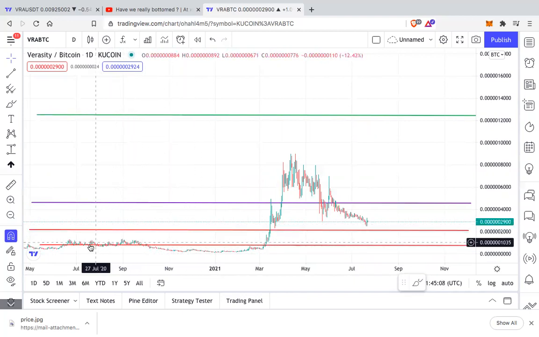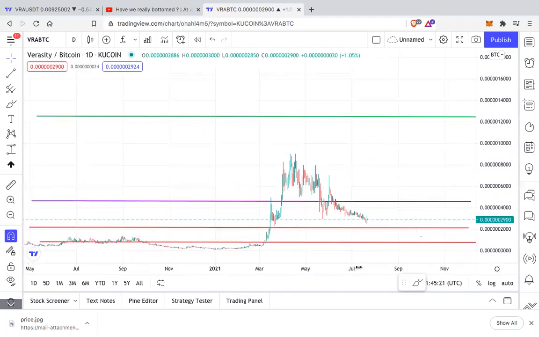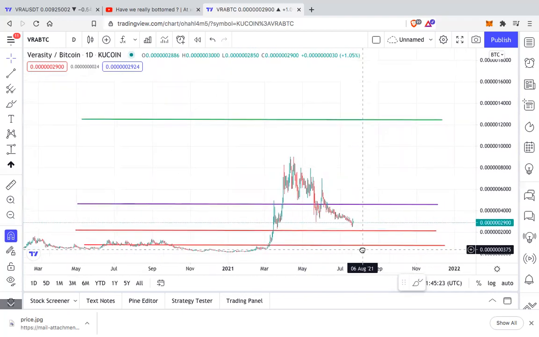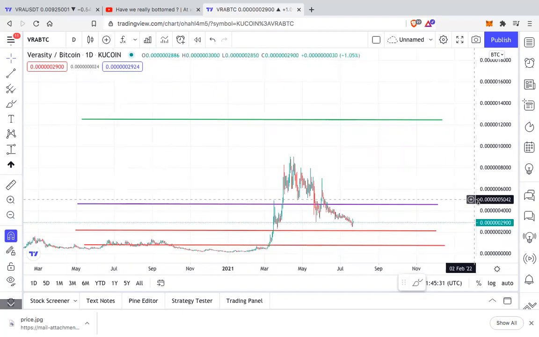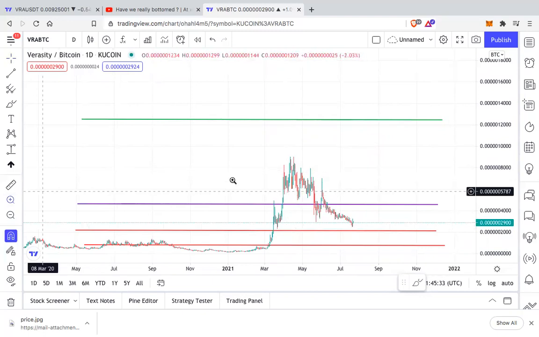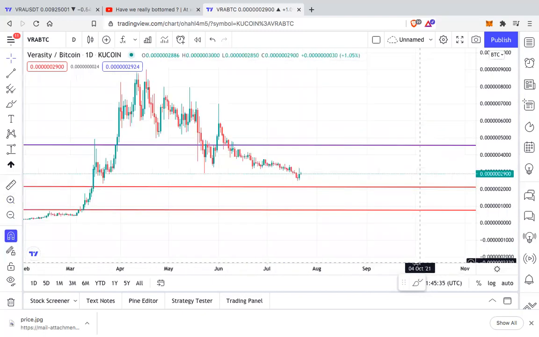It is as good as buying VRA when it was at 1.6 or $2 million, because on the Bitcoin pair, if you see, you will fall in the same range. So you might have a higher dollar price, but if you compare it with the Bitcoin chart, then you would be buying the best bottom you can in VRA. But it all depends if we go further down.